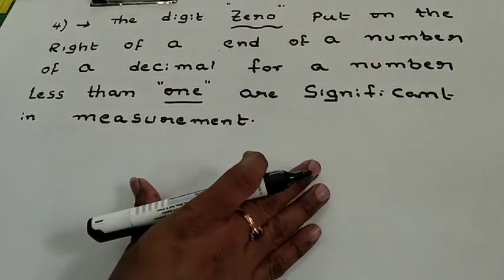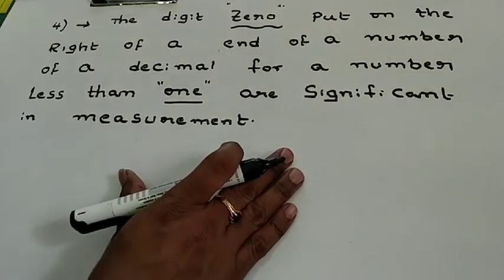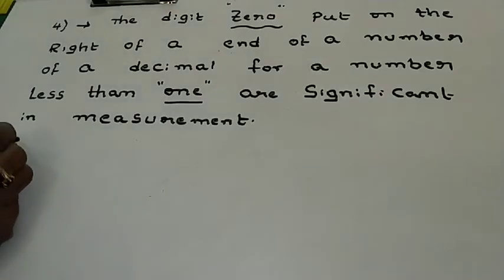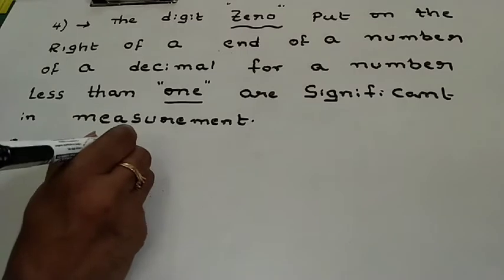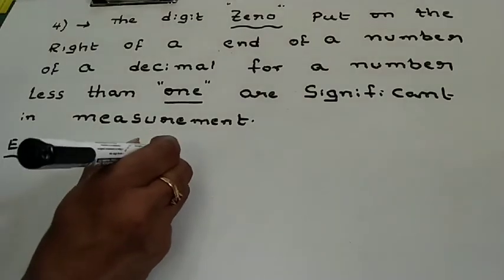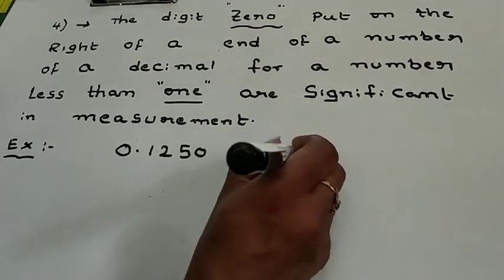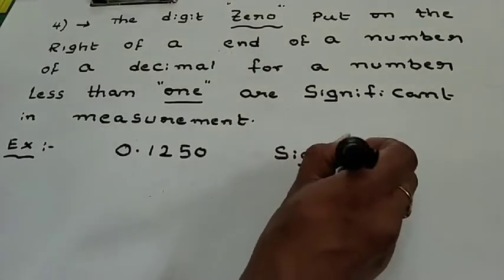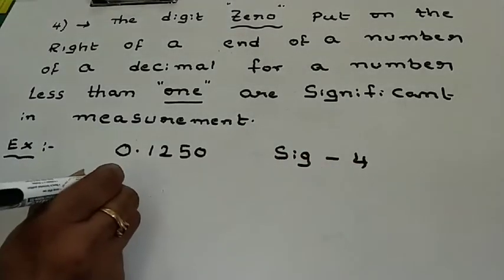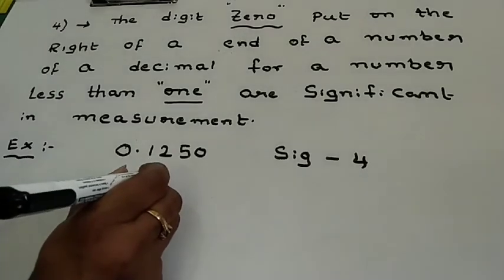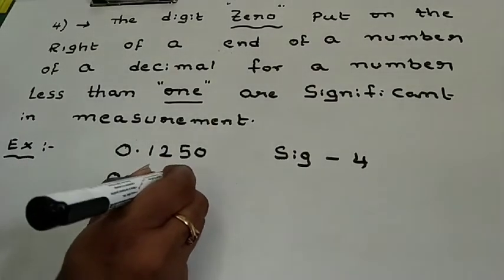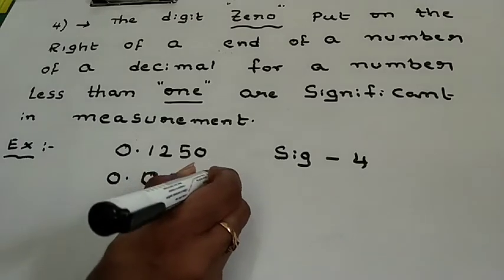To make you understand this one, first I would like to give some example. I took a number 0.1250. Now, its significance is 4. Now, I took another number 0.01250.